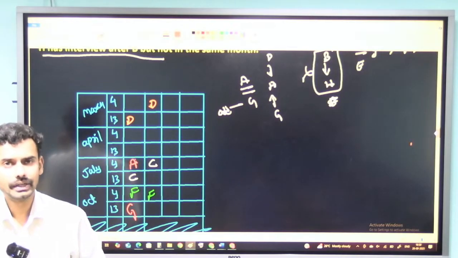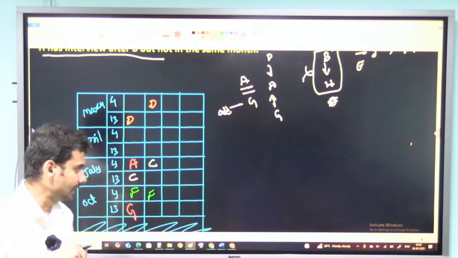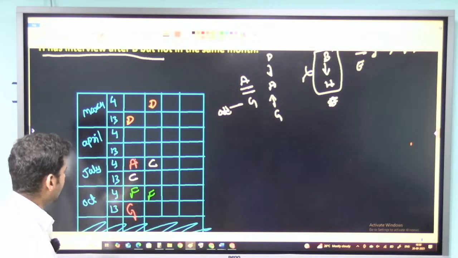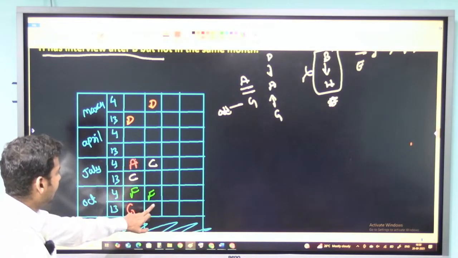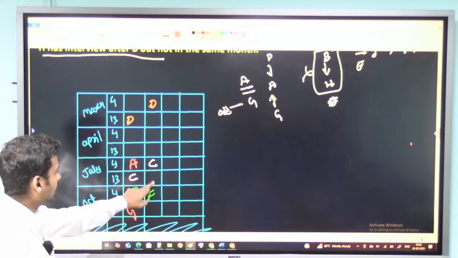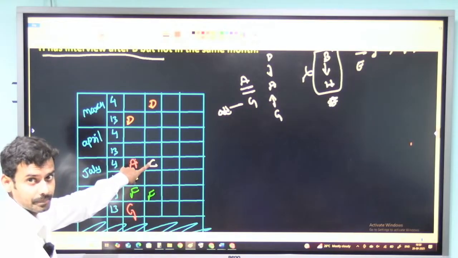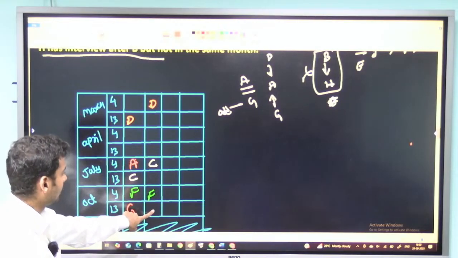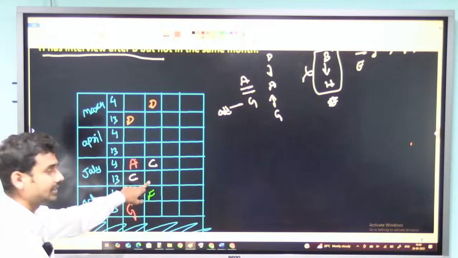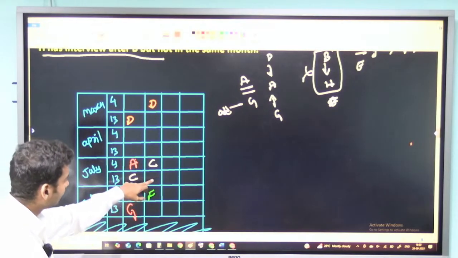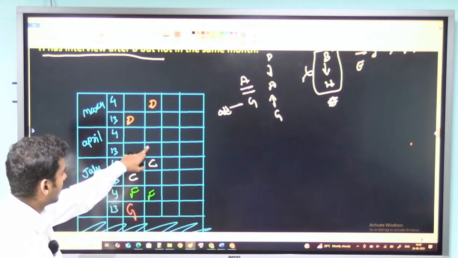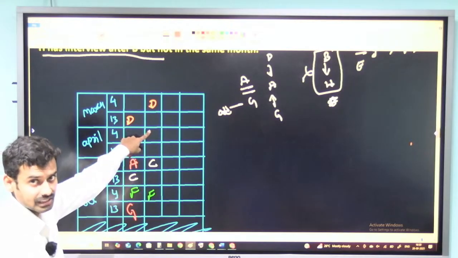Hope this is clear to everyone. Now let me check the second condition. In the second one, if at all I take G here, 1, 2, at a gap of 2, I should take A here. But there is no gap for A, which means I can't take G here. Let me take it in the next month, that is the 13th of July. If I take G here, 1, 2, I can take A here. There is a place for A.